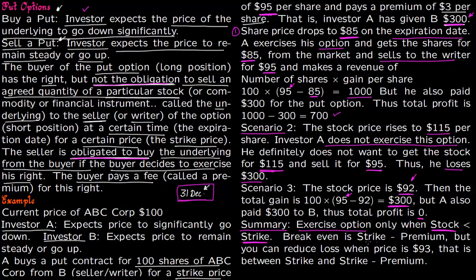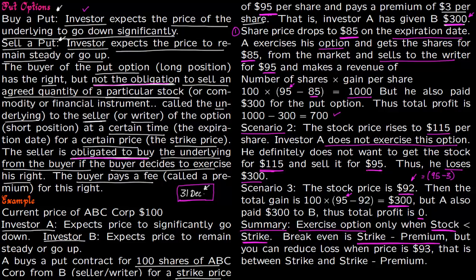And the break even is when strike minus premium is equal to the stock price. So basically you see that the stock price is 92, then 92 is equal to your strike, 95, minus the premium. So this is 92 and this is 92. So then you will have break even, you will have 0 loss.